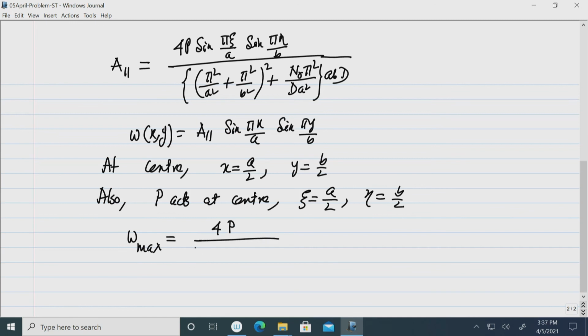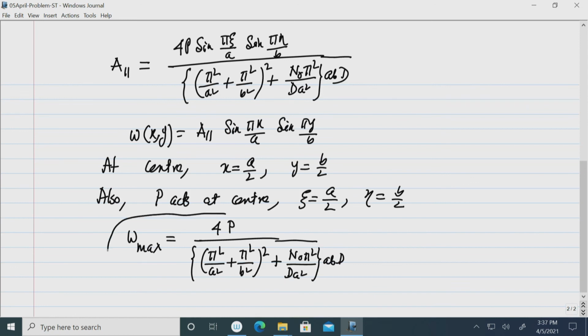So, the maximum deflection that you get is at the center and its value is 4P divided by (pi square/a square plus pi square/b square) whole thing square plus N0 pi square over D a square a b into D. So, this is the value of the maximum deflection that we require to find. Now, you can see in presence of axial tension, the maximum deflection decreases.